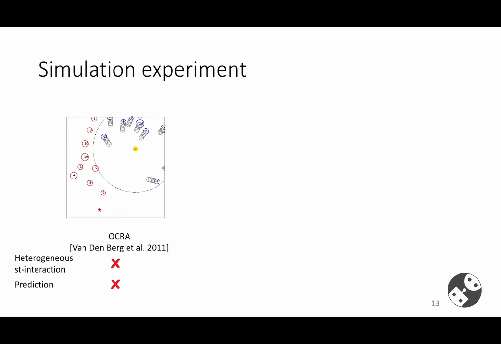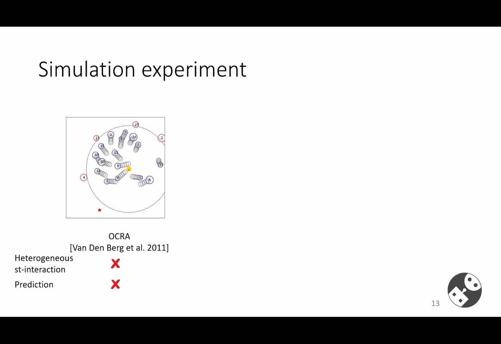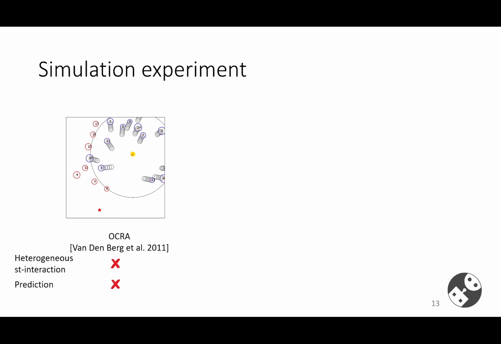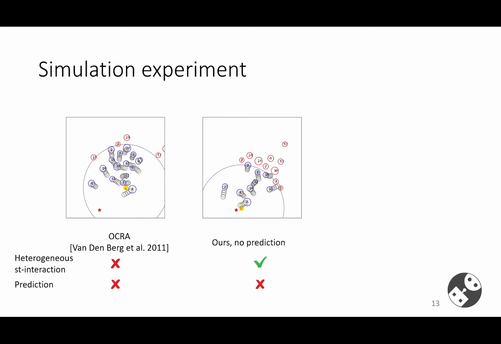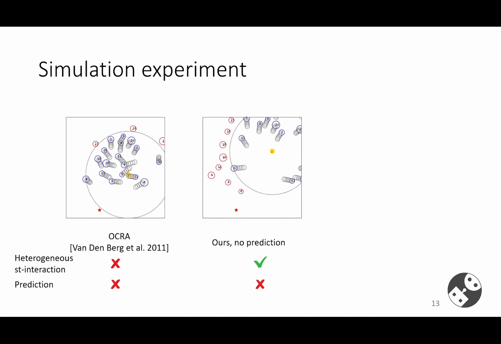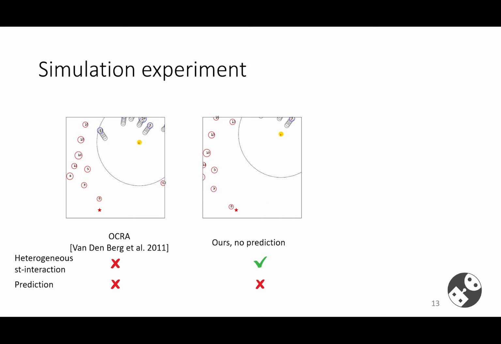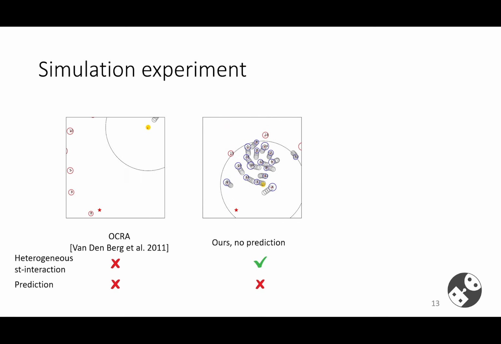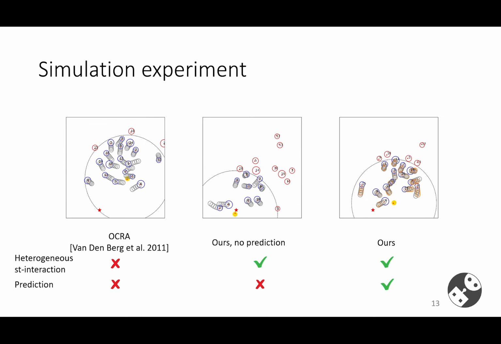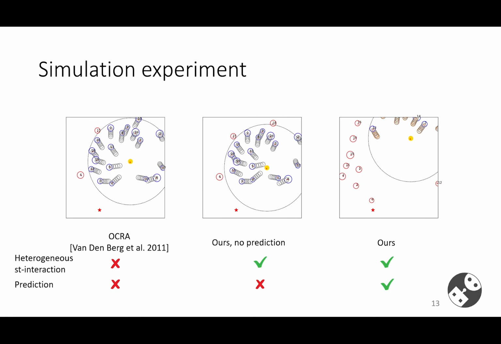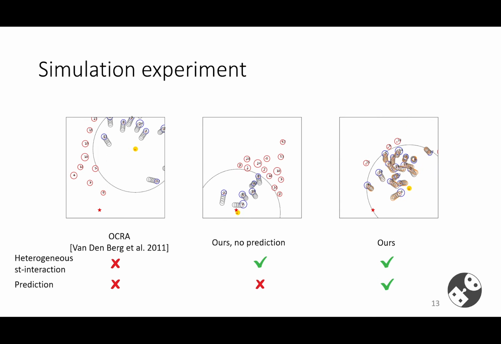Then let's move on to experiments and results. In the simulation experiment, we observe that the ORCA baseline ends up with a collision. Because ORCA does not consider all the heterogeneous ST interactions, it also does not predict the human motions for more than one time step. An ablation of our model with no prediction is able to succeed. However, the robot occasionally intrudes into the future paths of other agents, resulting in an impolite behavior. Finally, our method enables a more proactive robot that is able to succeed with no intrusions.